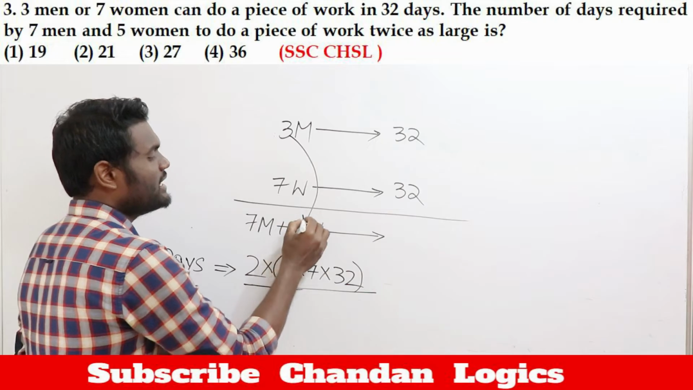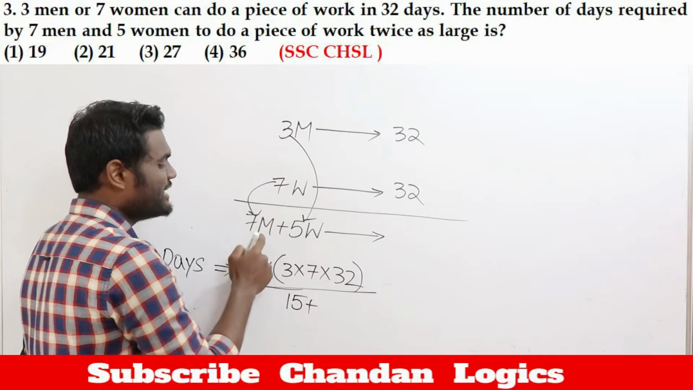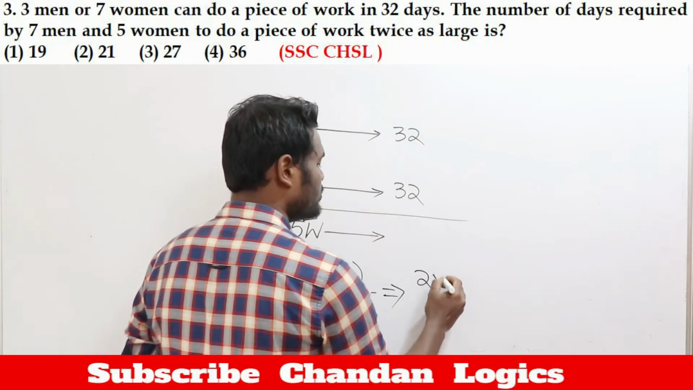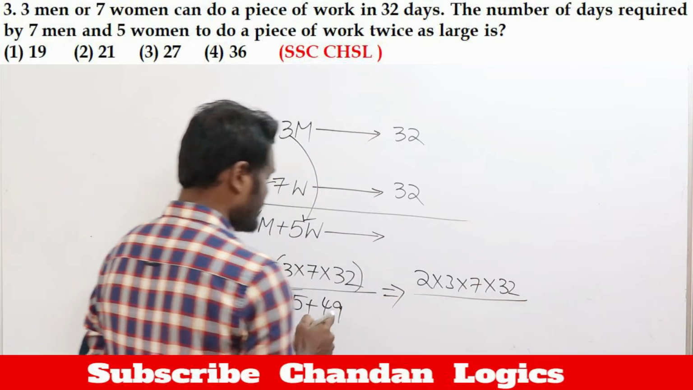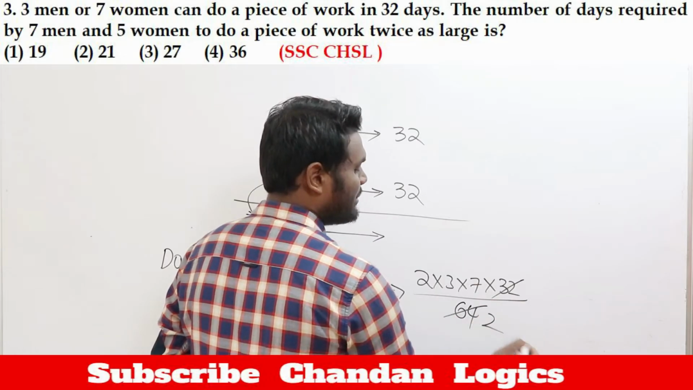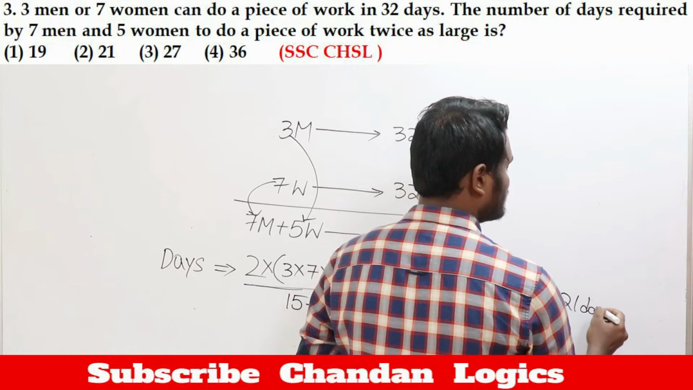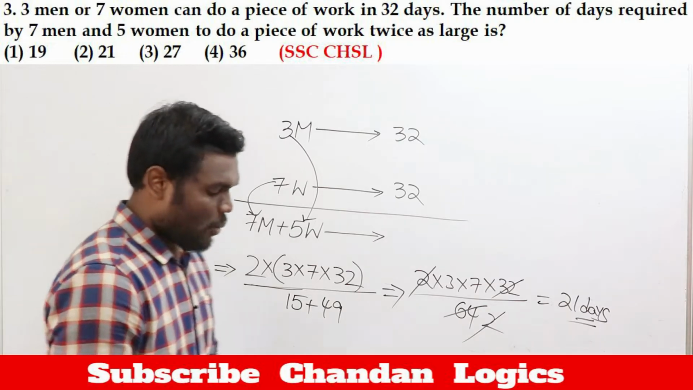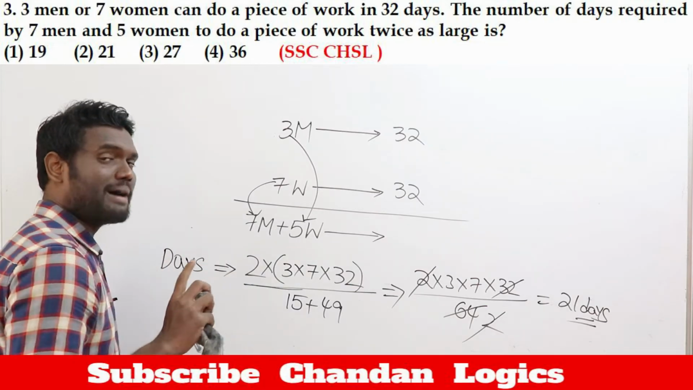Multiply men with women, 3 into 5, that is 15, plus multiply women with men, 7 into 7, which is nothing but 49. Now if you do this, this will be 2 into 3 into 7 into 32 divided by 49 plus 15, which is nothing but 64. 32 goes in 64 how many times? 2 times. 2 and 2 get cancelled. 3 sevens are 21, which means the answer for this question will be directly 21 days. Simple technique, just follow whatever we have said. Once you follow this technique, questions related to or and and combination, you can mark them easily.